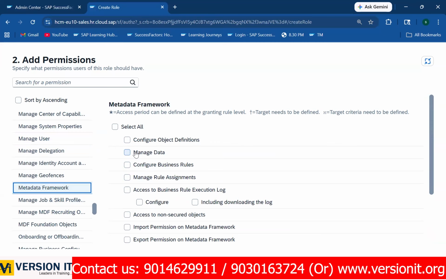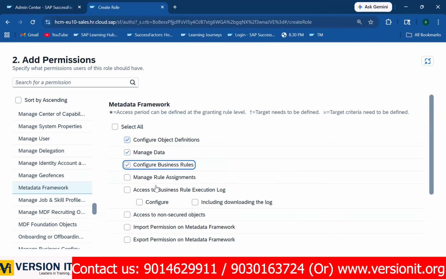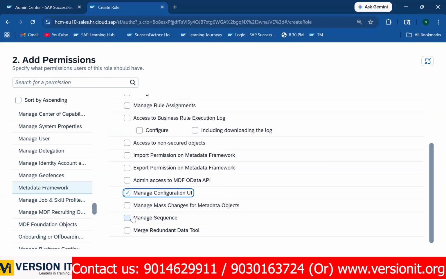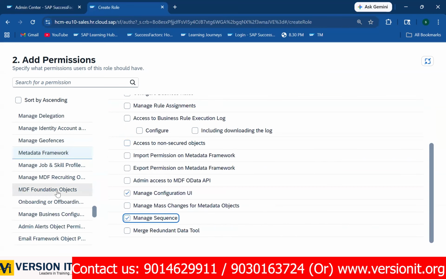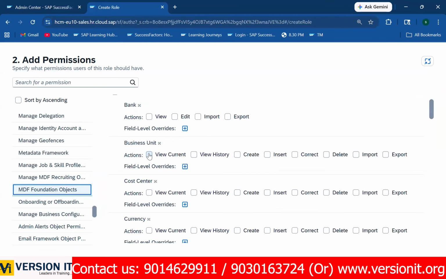Metadata framework. See, manage data. The permission, manage data. Configure object definition. Configure business rules. See, because of these permissions, you are able to access, because you are the admin. See, manage configuration UI. Manage sequence. And MDF foundation objects. See, you want to create the business unit, look at here: view current, view history, you can create, you can correct, you can delete, you can import, cost center.